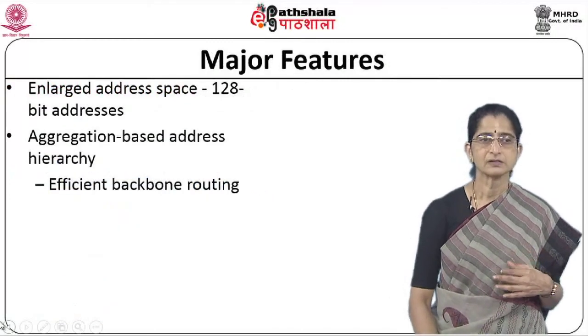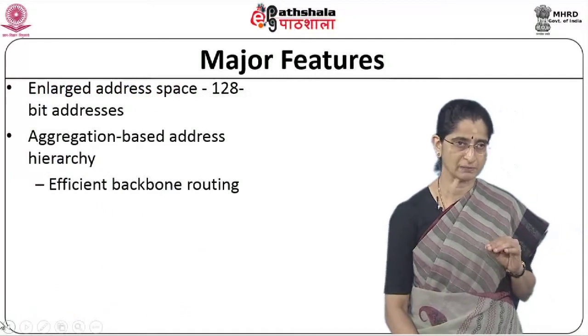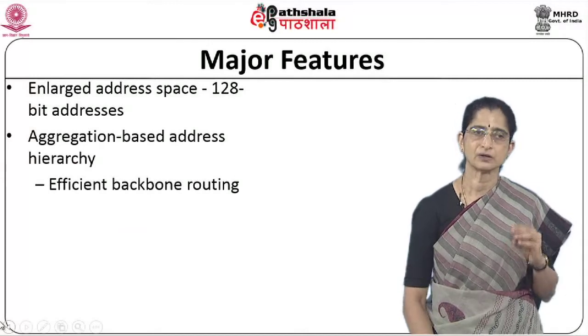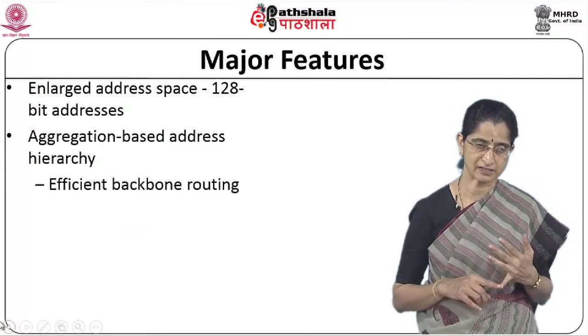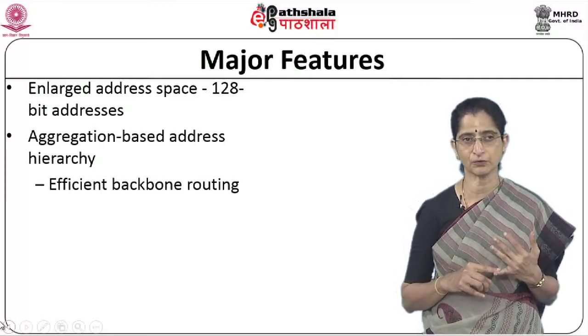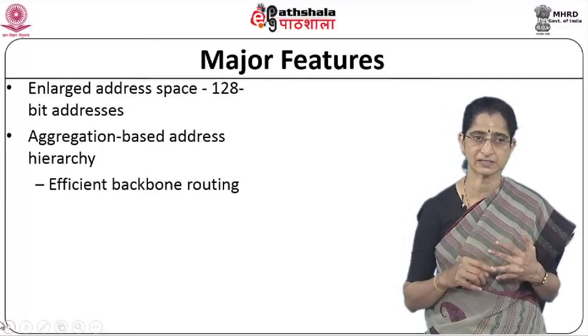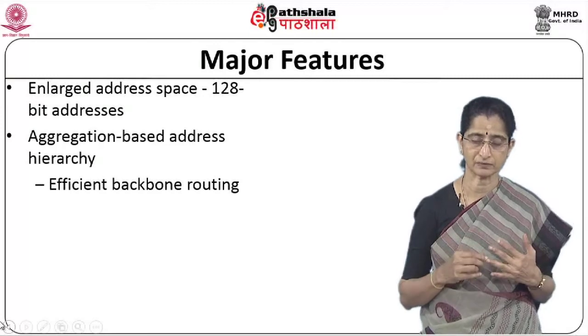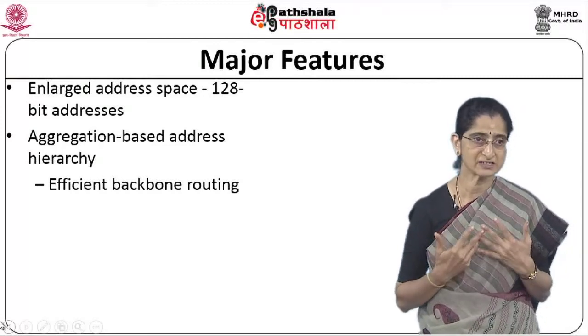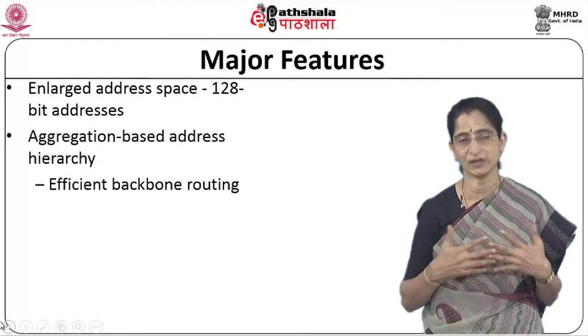The major features of IPv6 are a number of things that we need to understand. The first one, of course, is that it has an enlarged address space. Now, how enlarged is it? We had a 32-bit address space in IPv4, now it is a 128-bit address space, which means you are talking about 2 to the power of 128 different addresses. You can see that it is a very, very large number.